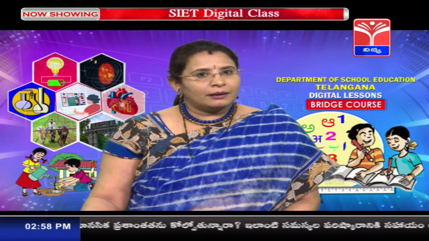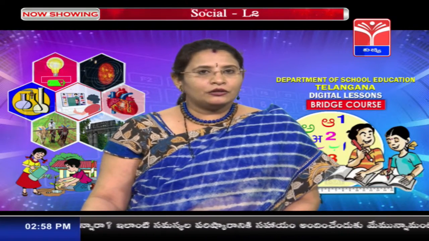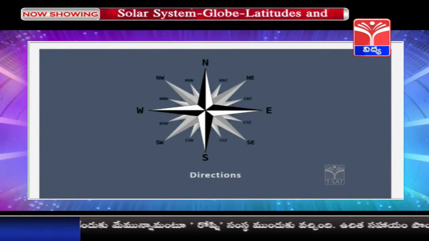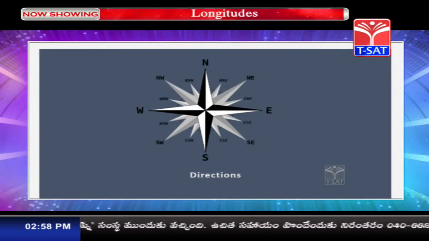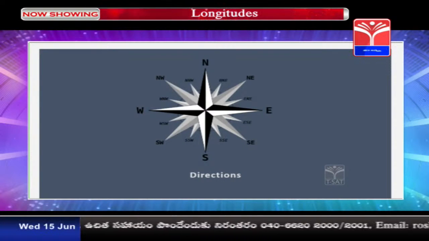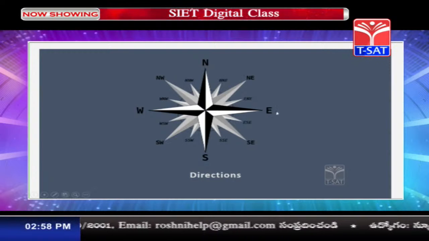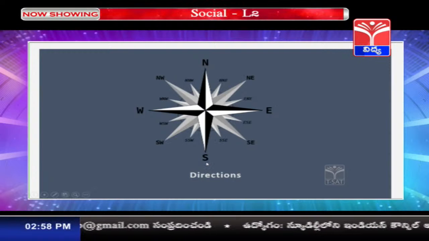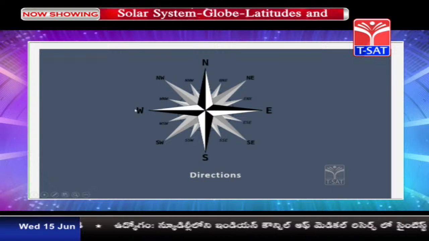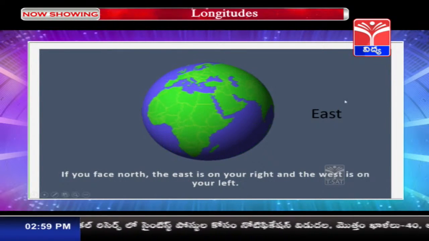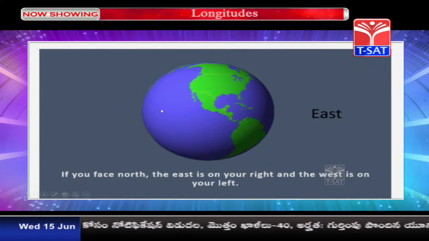You must have learnt about the directions in your previous class. So seeing this figure, can you tell me how many directions are there? Yes, there are 4 directions. On the top it is north, on my right it is east, to the bottom it is south, and on my left it is west. If you face the north, the east is on your right and the west is on your left.